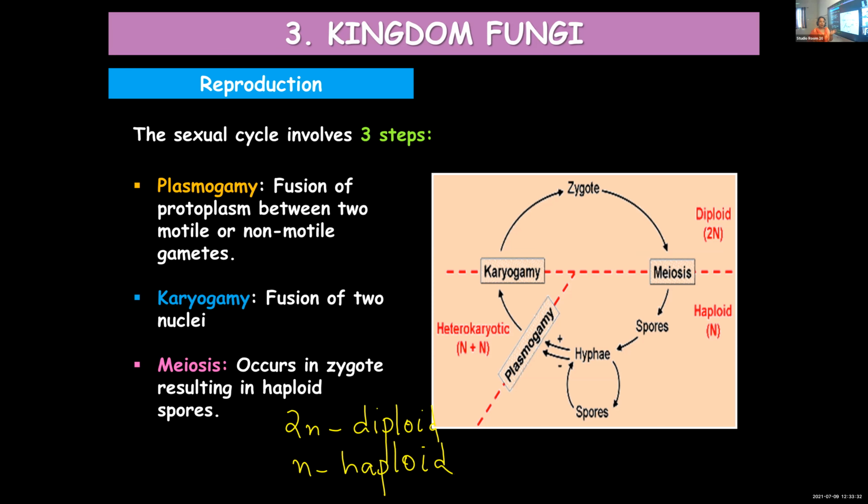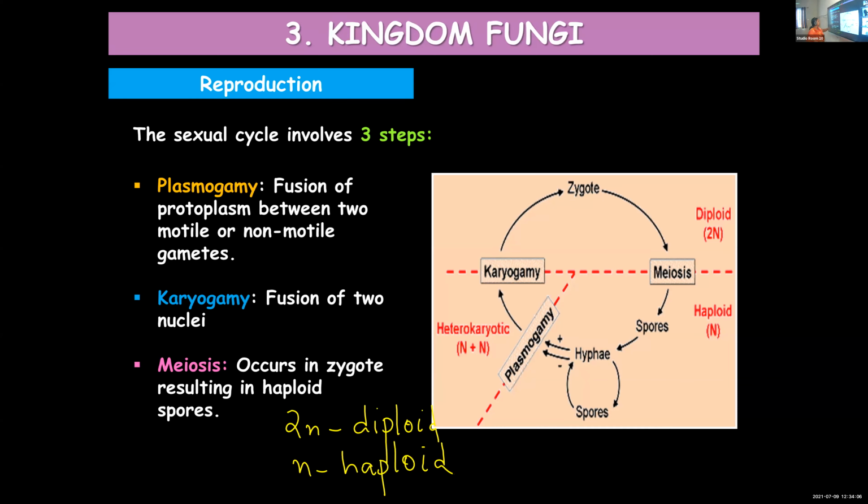Only if the gametes have a haploid number of chromosomes, when they fuse during fertilization, can they restore the normal chromosome number. In the human body, all our cells have 46 chromosomes or 23 pairs. But in the gametes, in sperms and ova, it will be just 23. So when sperm fuses with ova, 23 plus 23, 46 chromosomes are restored. N is haploid, 2N is diploid.